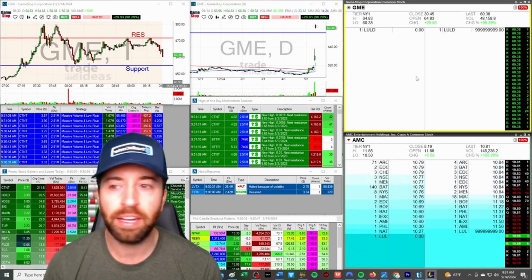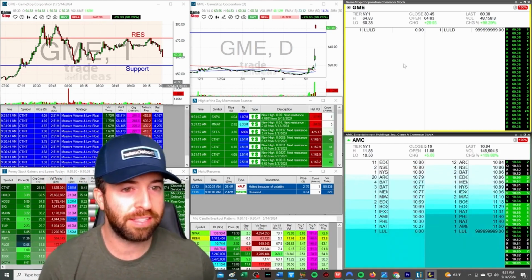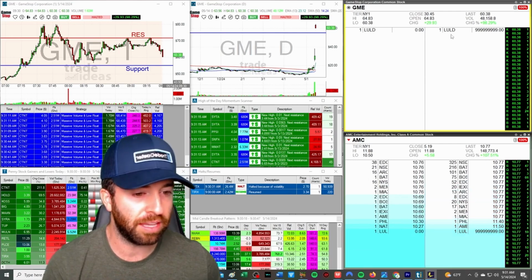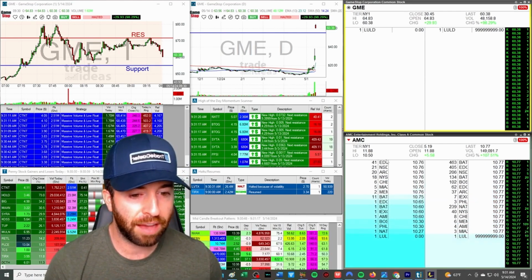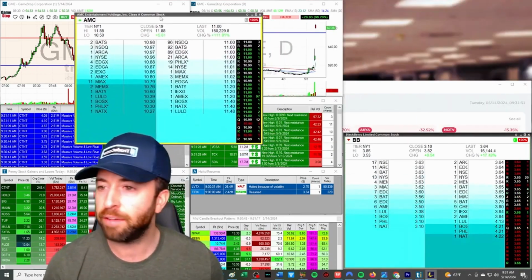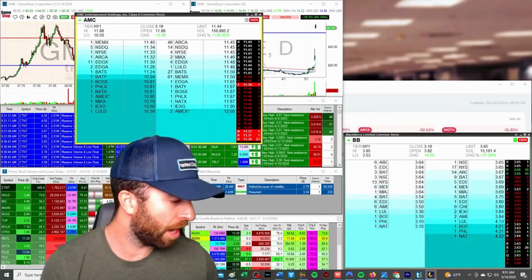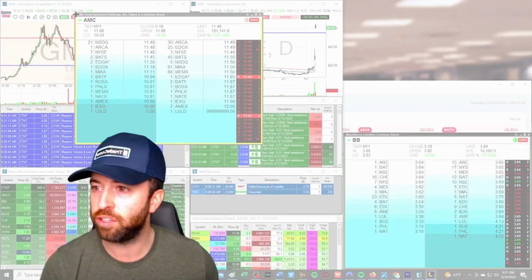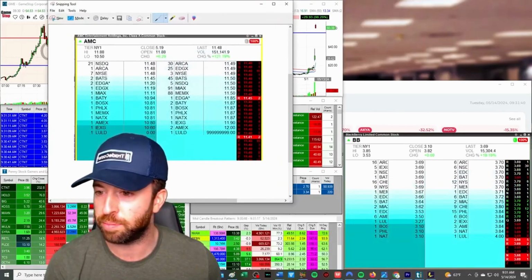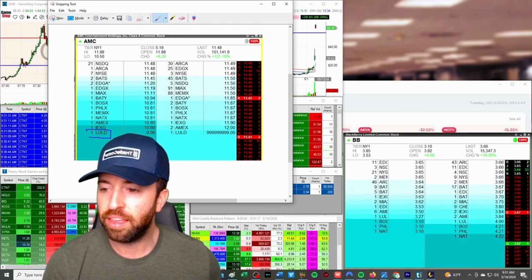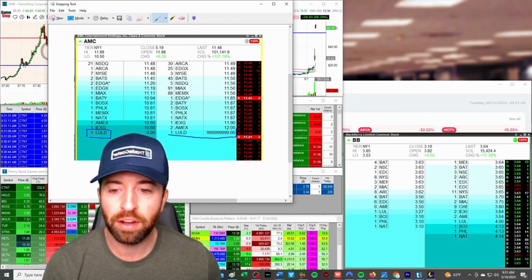When I take a look at GameStop right now, we can see it says LULD. I want you guys to listen up, this is very important for every single trader to understand. We have all these different prices here. I'm going to take a screenshot of the Level 2 on Lightspeed. Not every broker has this, but it's one of the reasons I really like Lightspeed: you will see the LULD. The LULD will tell us where the halt price is.